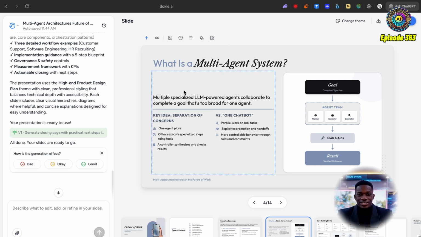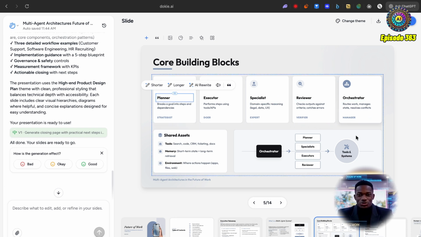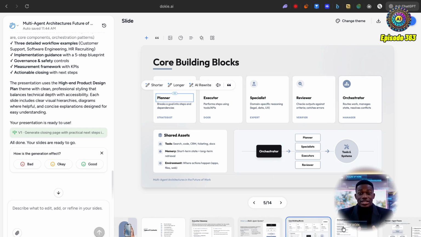We've got a simple slide saying what is a multi-agent system. So multiple specialized LLM-powered agents collaborating to complete a goal that's too broad for one agent. Cool. So we've got the planner, executor, specialist, review. I really like the layout, I must say.